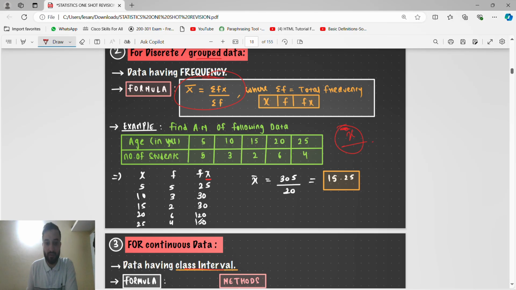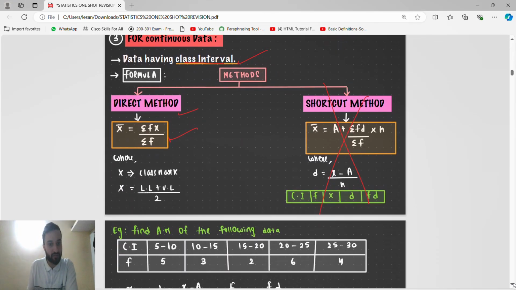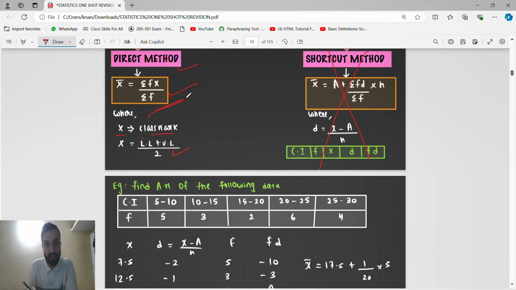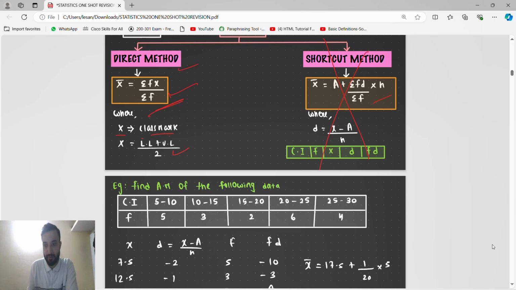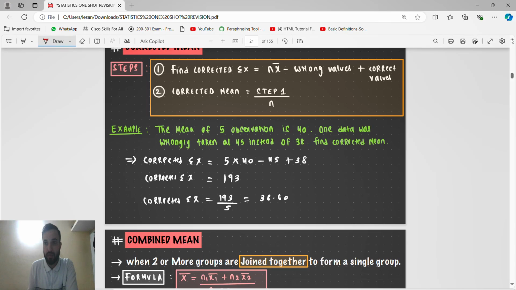So data have frequency means data have class interval. For class interval only we have a frequency. So class interval and frequency means it is grouped data. Don't get confused, the formulas are the same. X means what? X is the class mark: lower class limit plus upper class limit divided by 2. Don't use this other method. For both methods you will get the same answer. So directly use this method because you did it in the class. Those who did it by the other method in the class can use that, but I never did that method in the class, so skip it.